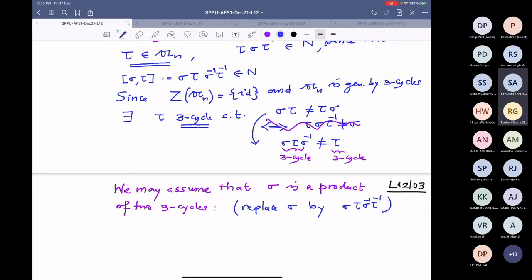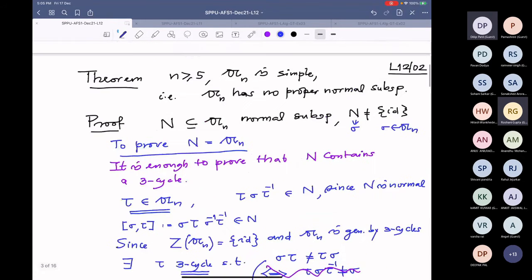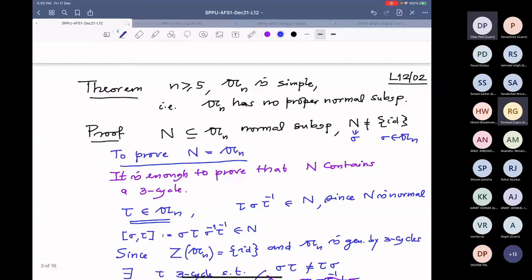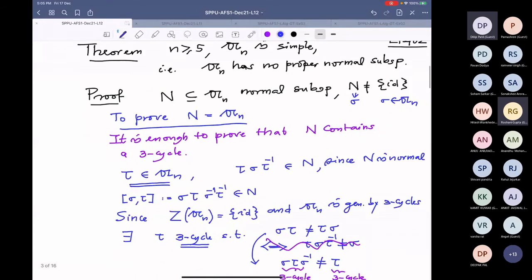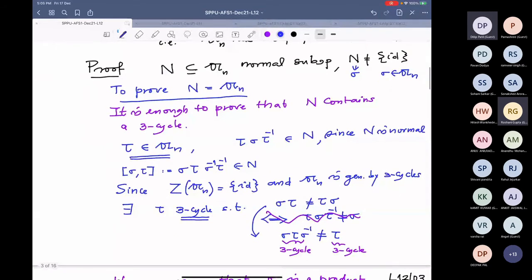So why are we replacing sigma by this commutator? Because I chose an arbitrary element here and I have no further information about sigma. But now, by using the fact that N is normal, we know that all conjugates are also in N, and therefore this commutator of sigma and tau is also in N. And this is true for every tau,